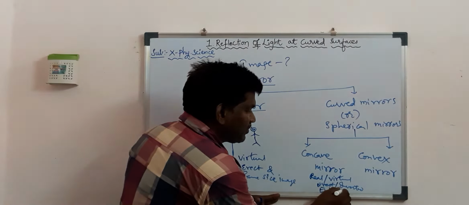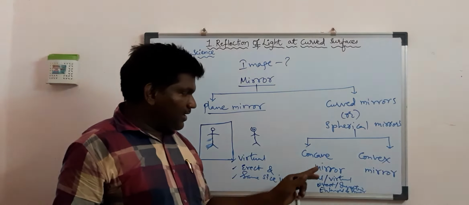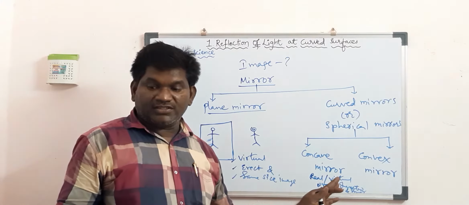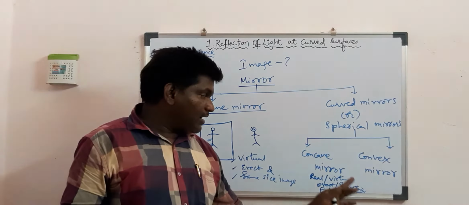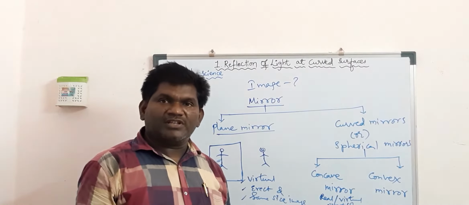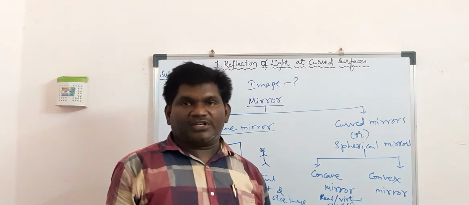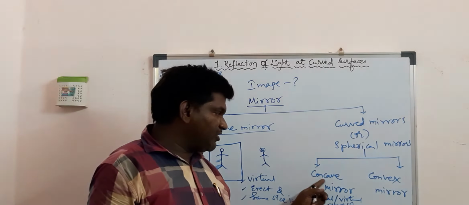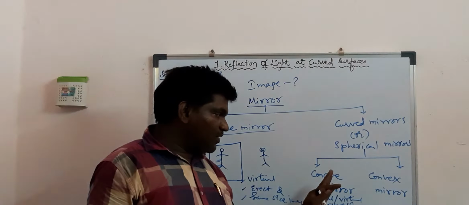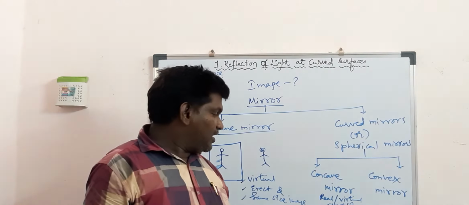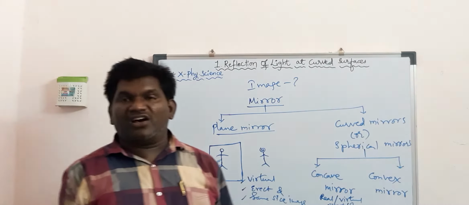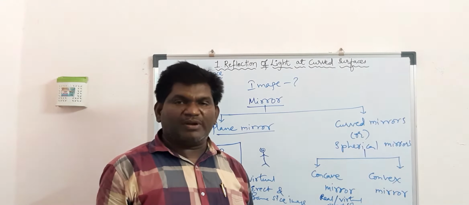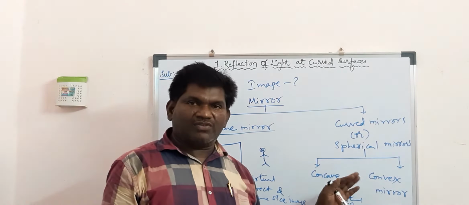It forms different types of images, that is real or virtual, erect or inverted, enlarged or diminished, depending upon the position of the object placed in front of the mirror.